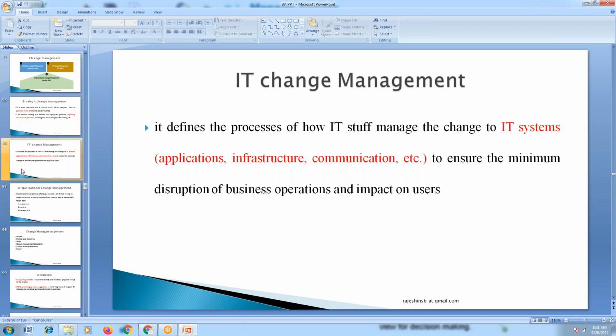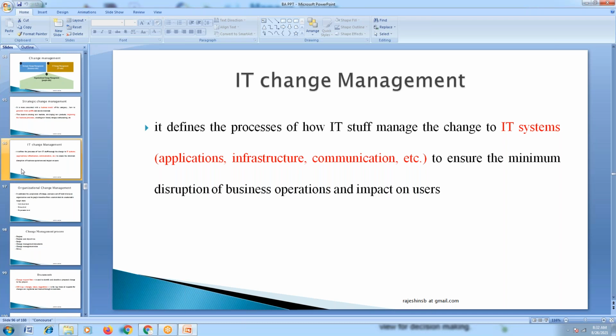This migration means there are some changes that happen while you are transforming the process. These changes we have to identify. If you want to do the changes, we need to identify the impact. To calculate the impact, there is a risk management plan proposed by the project management team.